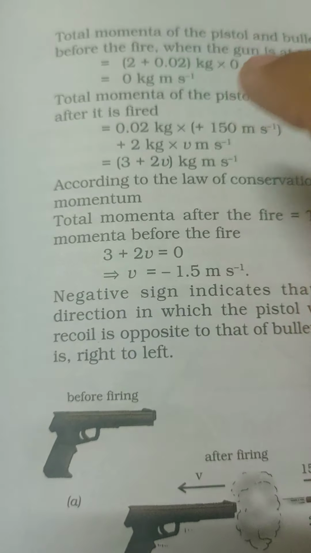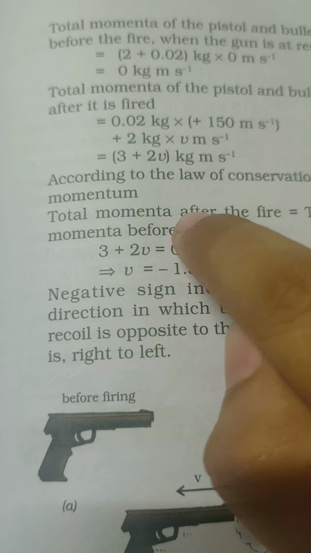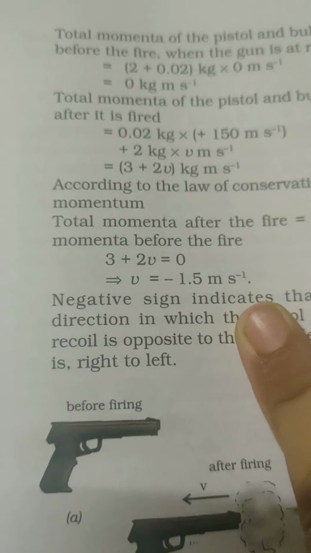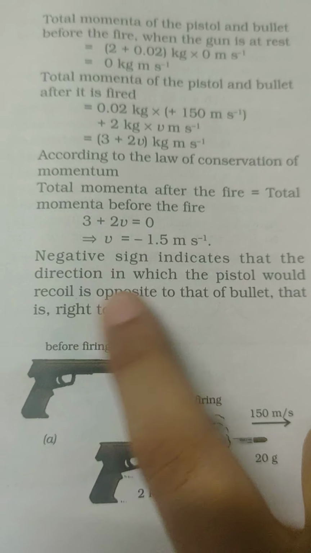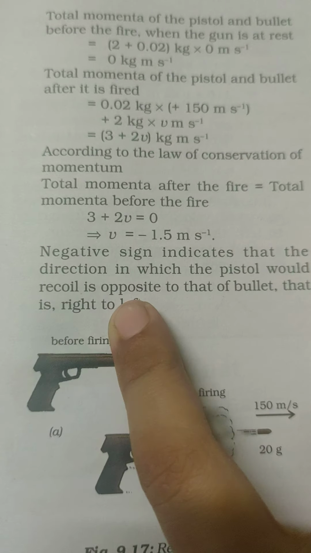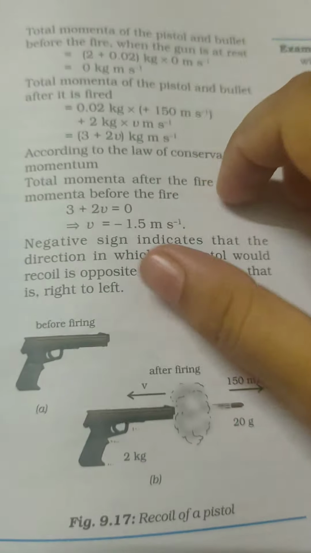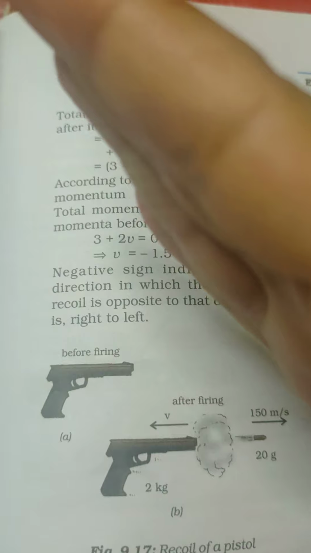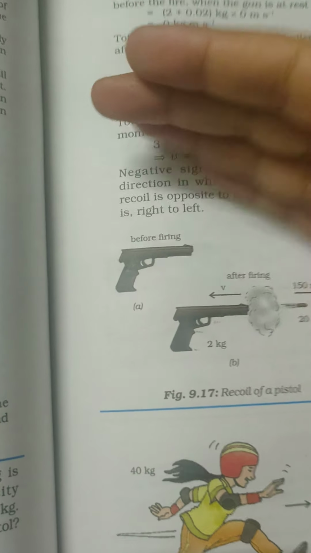This is before, this is after recoil, equal to before recoil, and then we take out v. The negative sign in the v indicates that the direction in which the pistol would recoil is opposite to the bullet, that is right to left. That means if the bullet is going in this direction, the gun will be recoiling in the opposite direction.